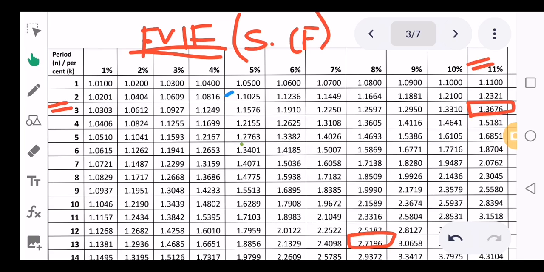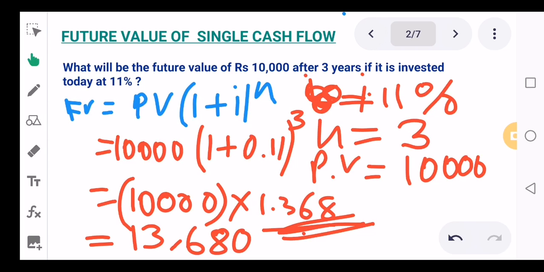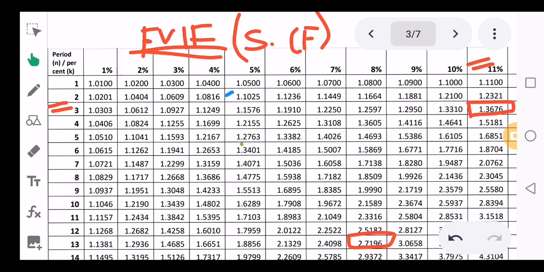At present we might be thinking, when there's a calculator, why have a table? But if you are told to find out the value of 1 rupee after, say, 12 years at the rate of 9%, that will be 2.8127. So the value of 1 rupee after 12 years at 9% is going to be 2.8127.